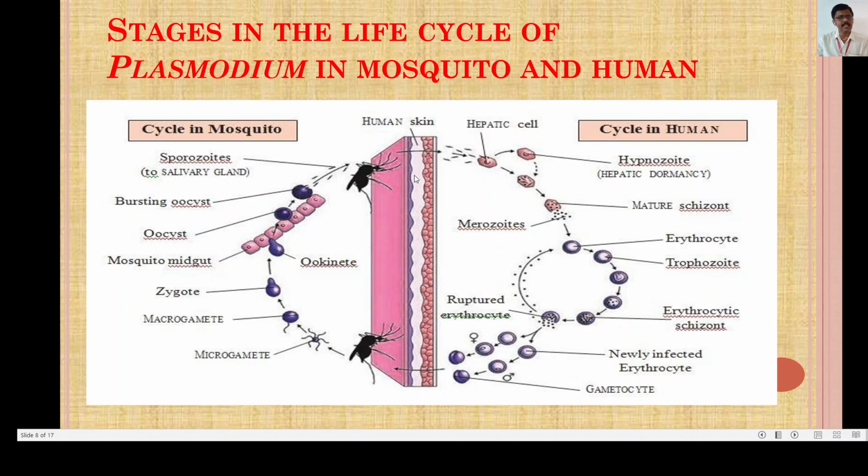Now these are the stages in the life cycle of Plasmodium in the body of mosquito and human. I will again want to tell you here, the mosquito is the vector and the human being is the ultimate victim, or the secondary host, in the malaria. Now we will move forward.